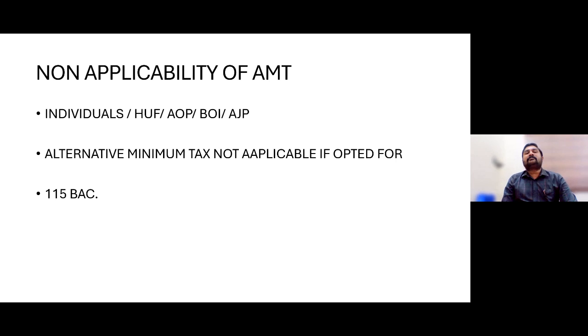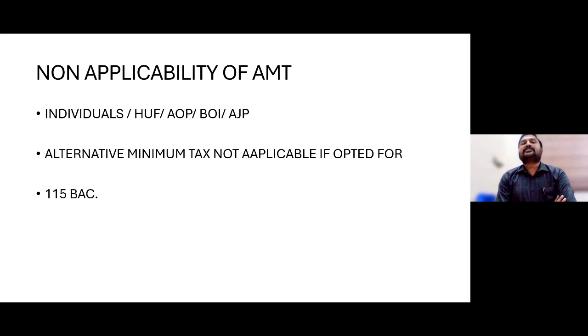That provision, that procedure, is not there if you are going for this new regime under section 115 BAC.